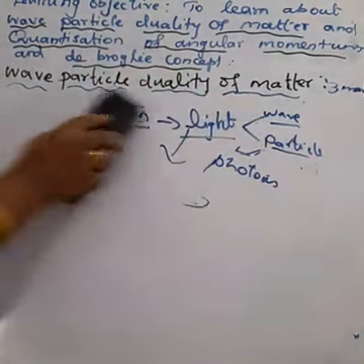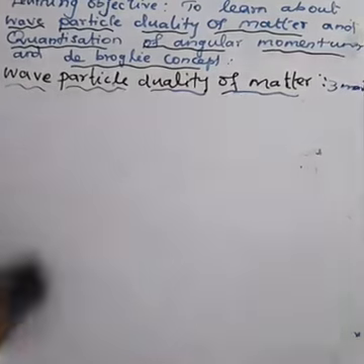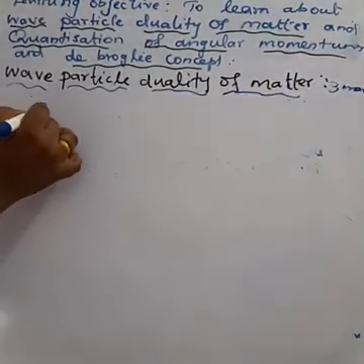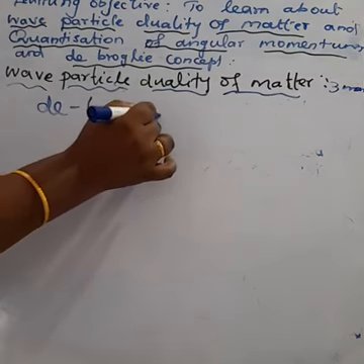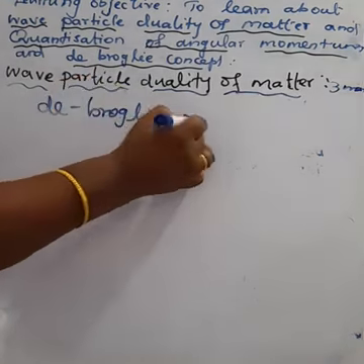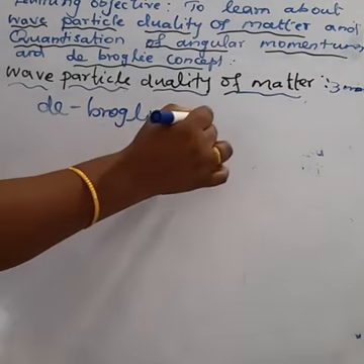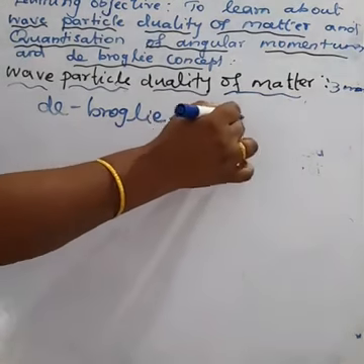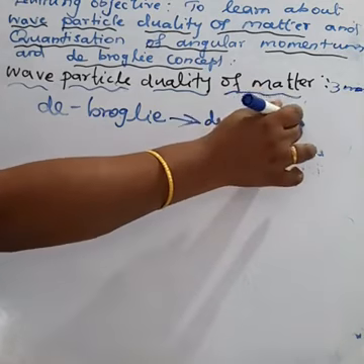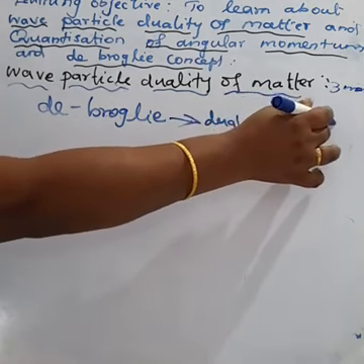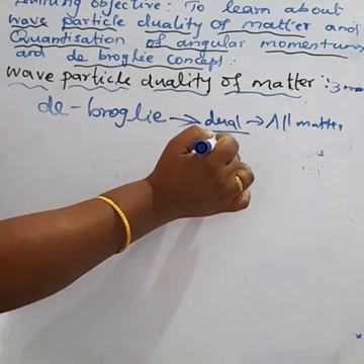But another scientist, de Broglie, suggests all forms of matter show dual nature. What do you mean by dual nature? Dual nature means both wave nature and particle nature.